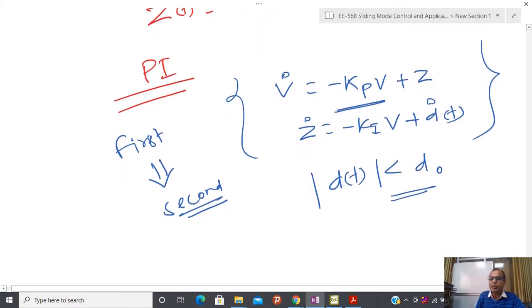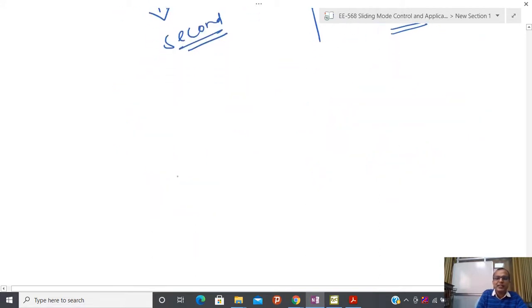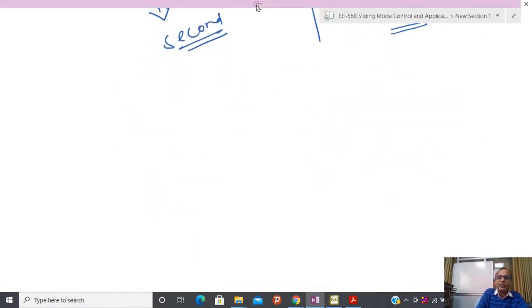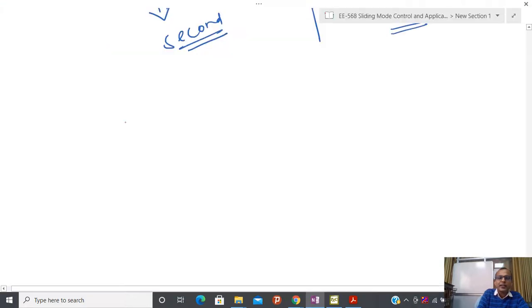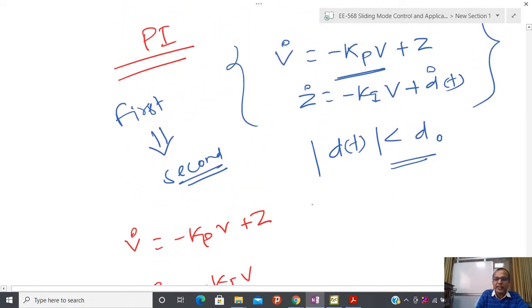So if I have a non-vanishing constant disturbance, it is possible to show that my system, V dot equal to minus Kp into V plus Z and Z dot equal to Ki into V, and I am not unnecessarily writing t, it is silent here, so now this part equals 0.